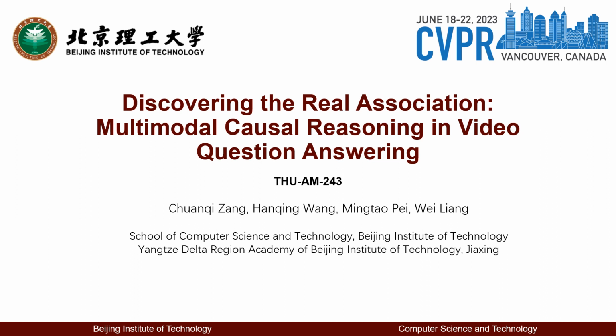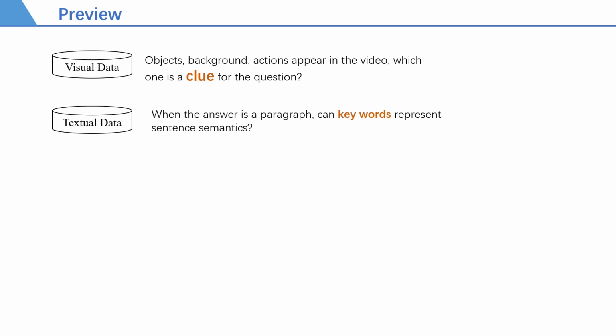I'm glad to introduce our paper about discovering the real association, multimodal causal reasoning in video question answering. Existing video question answering methods focus on feature extraction and feature fusion, while ignoring the statistical bias of the multimodal data. For video data, objects, background, and actions appear in the video. Which one is the clue to the problem? For textual data, when the answer is a paragraph, can keywords represent sentence semantics? If the model ignores these questions, then the model trained on the collected data will give wrong answers.